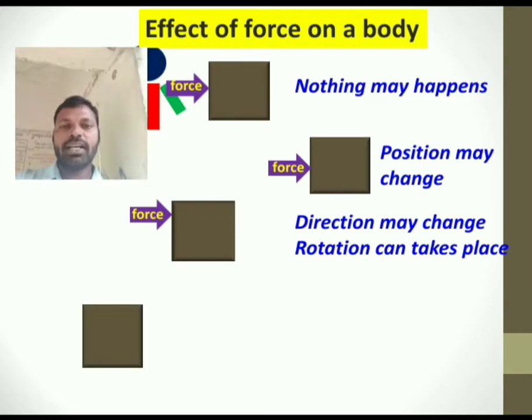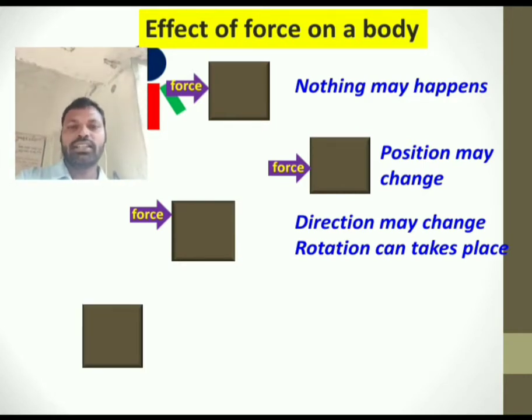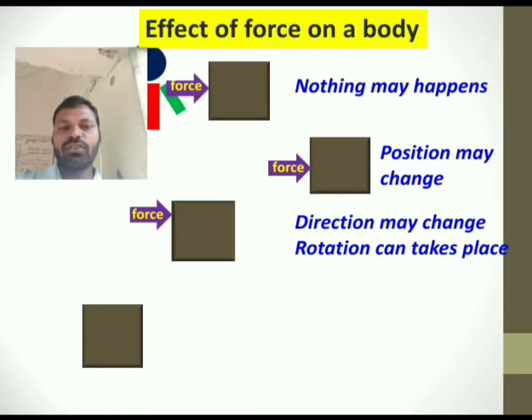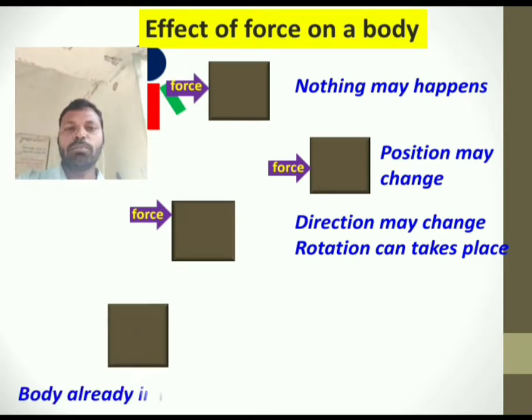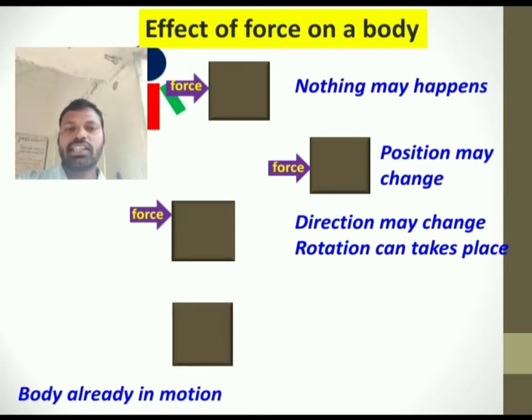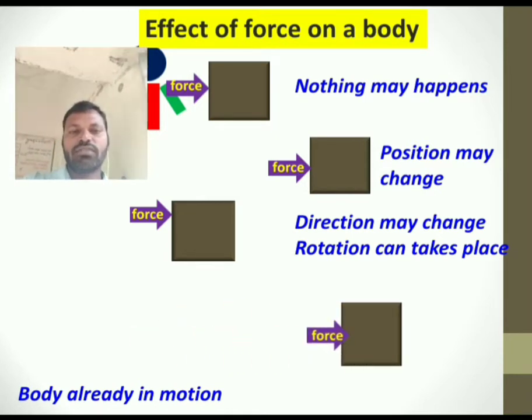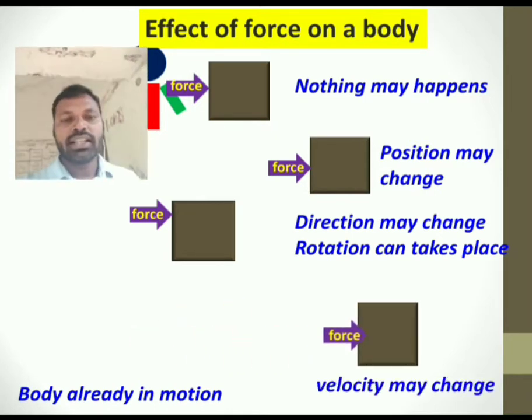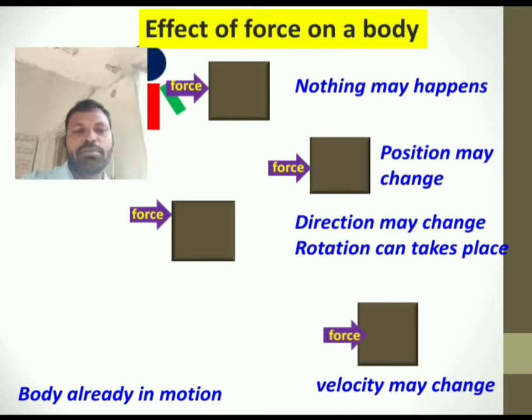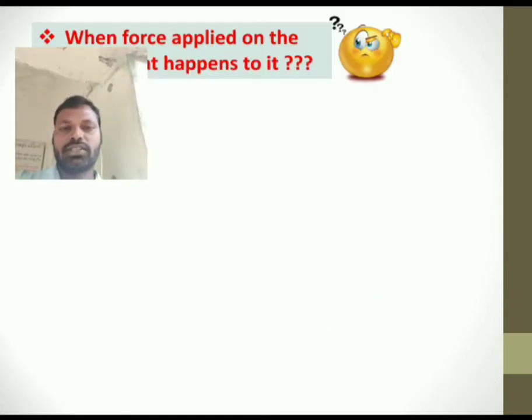And if the body is already in motion, then this external force helps to increase the velocity, and if the force is acting opposite to the velocity, then the velocity of the body may decrease.